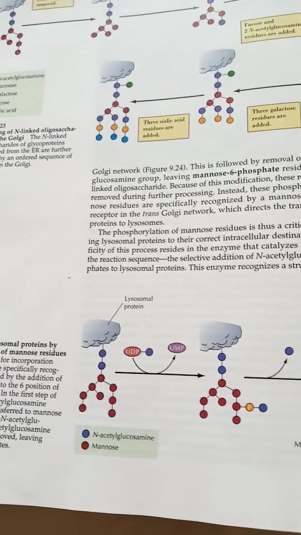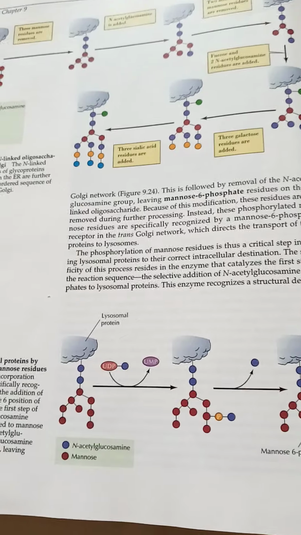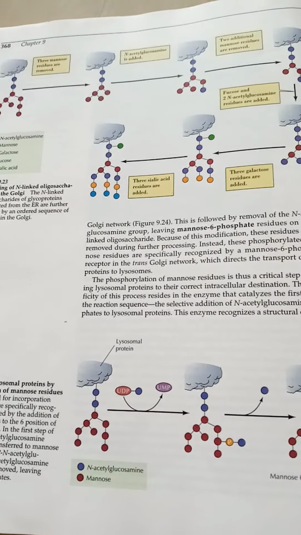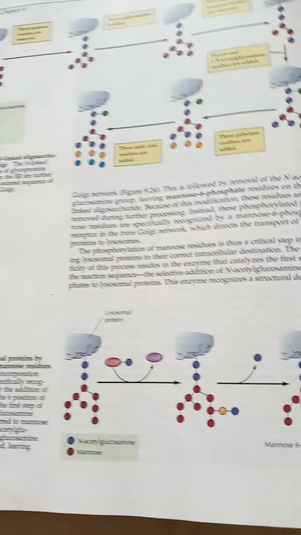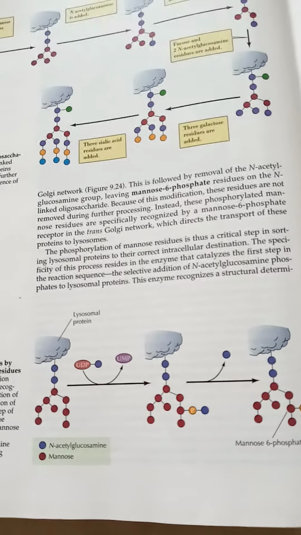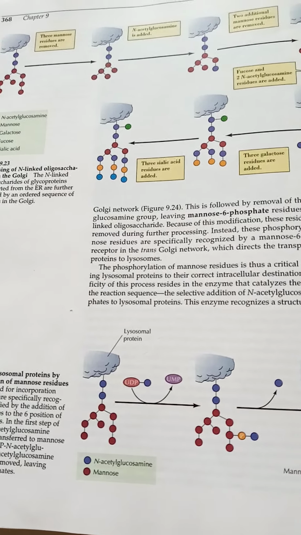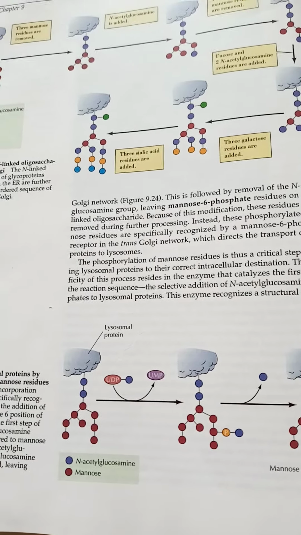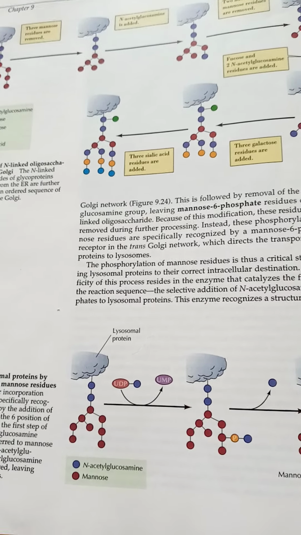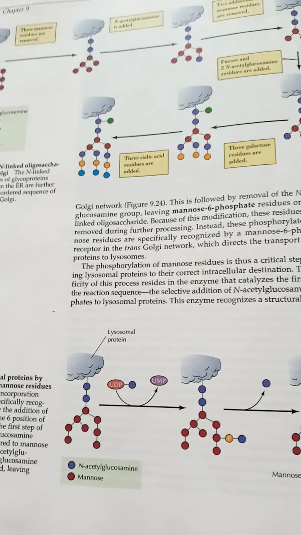Also to mention, proteins destined for incorporation into lysosomes are specifically recognized and modified by the addition of phosphate groups to the 6th position of the mannose residues. In the first step of this reaction, N-acetyl glucosamine phosphate is transferred to mannose residues from UDP N-acetyl glucosamine. The N-acetyl glucosamine groups are then removed, leaving the mannose 6 phosphates.